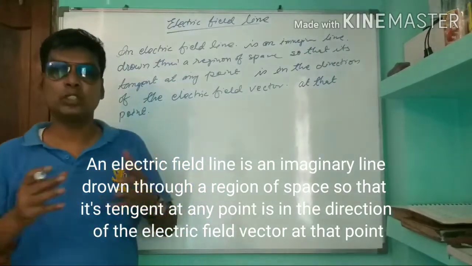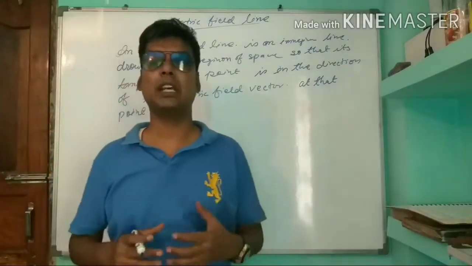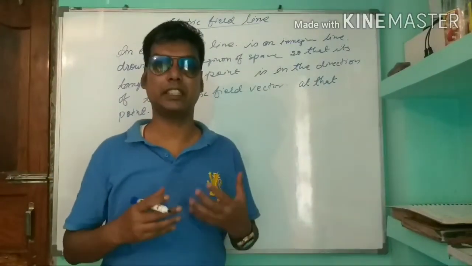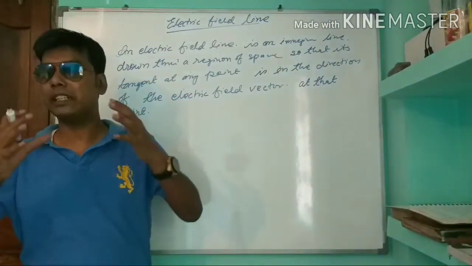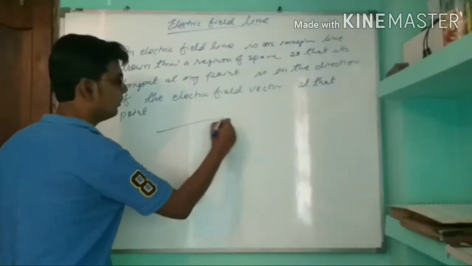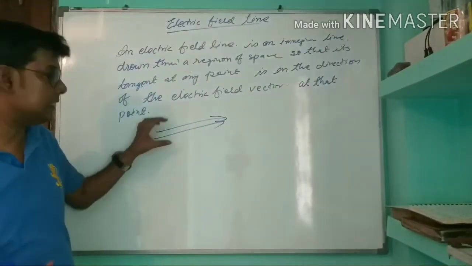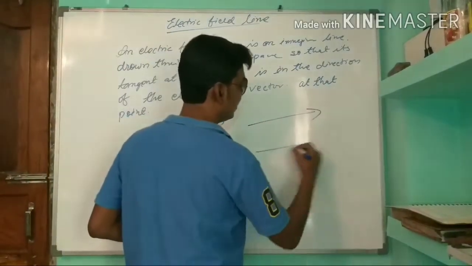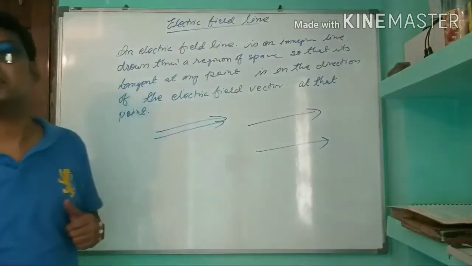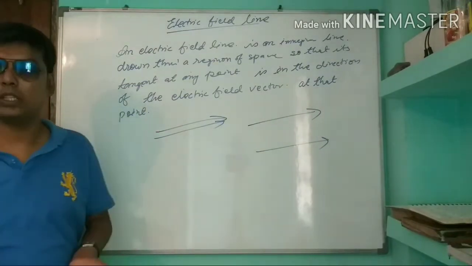The relative closeness of the lines at some place gives an idea about the intensity of the electric field at that point. We will discuss what intensity is, but if the electric field lines are very close, the intensity will be high. If the electric field lines are separated by a distance, then the electric field intensity will be weaker.